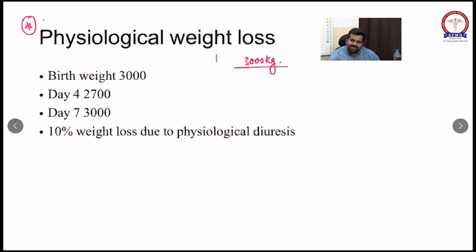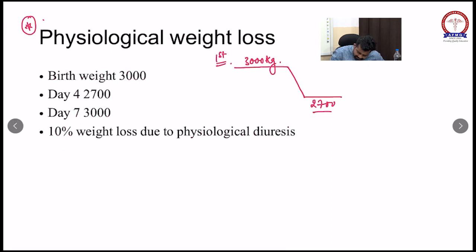Mother is feeding the child normally, but the child will lose some weight because of diuresis, an excessive passing of urine. So by the 4th day of life, the weight of the child will be 2700 gram.